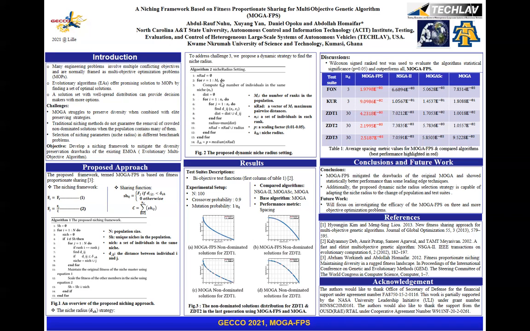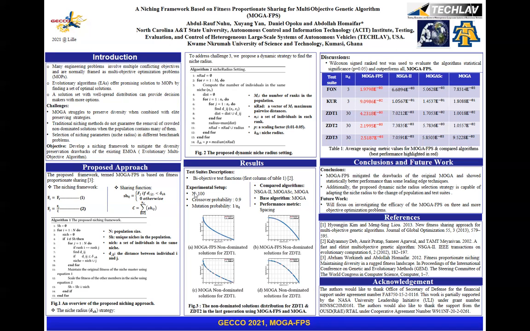For the second contribution in this work, we propose a dynamic strategy to find the niche radius. Algorithm 2 gives an implementation of the niche radius. With this niche radius, we're able to mitigate challenge 3 pointed out in the challenges section.